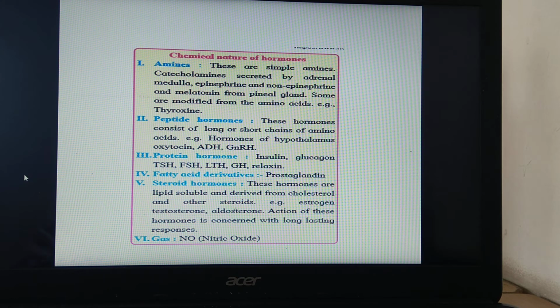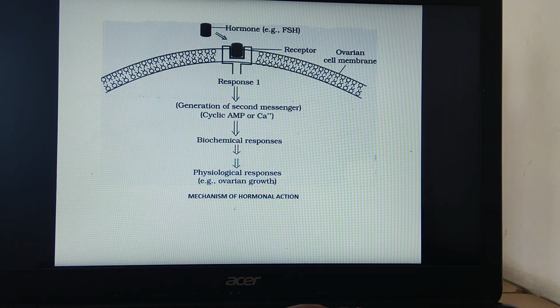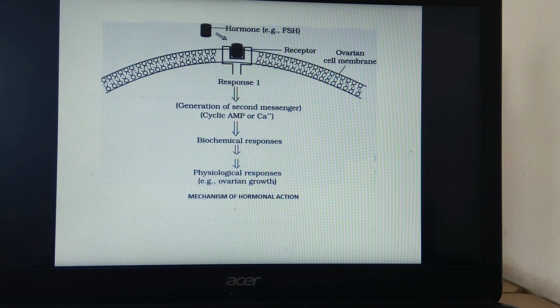Then depending upon their chemical nature, whether they are water soluble or fat soluble, we have to study the mechanism of hormone action. So what is this mechanism of hormone action? We will see the first diagram, how the hormones act in the body.